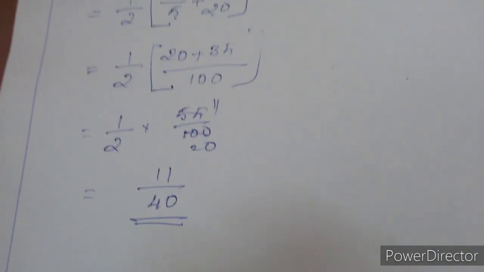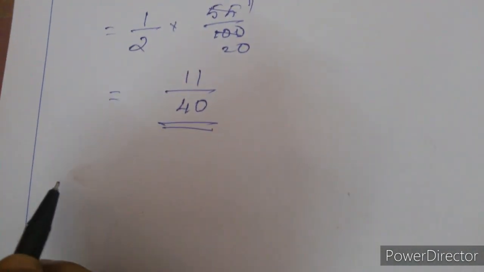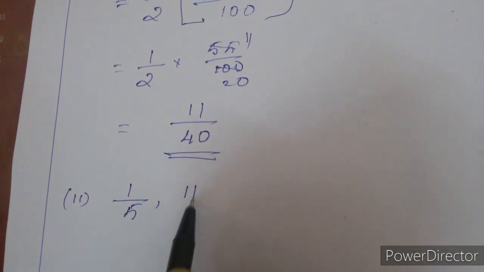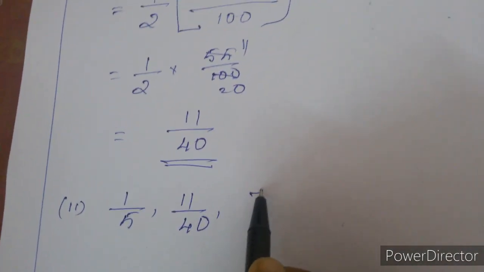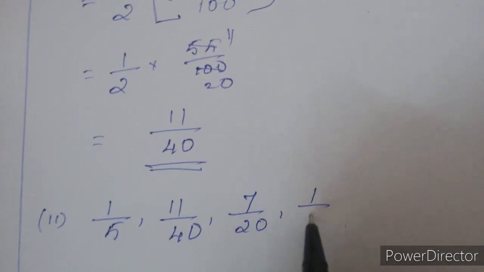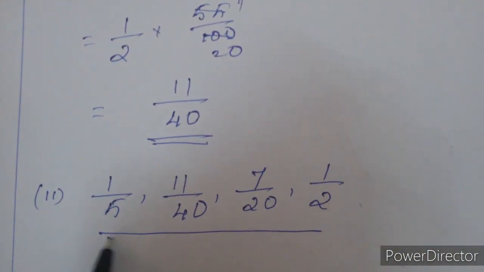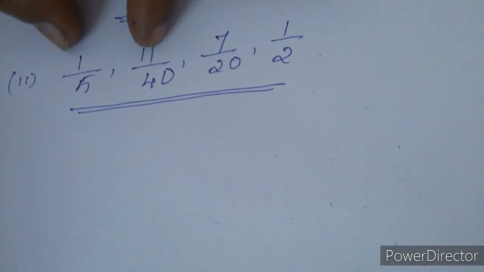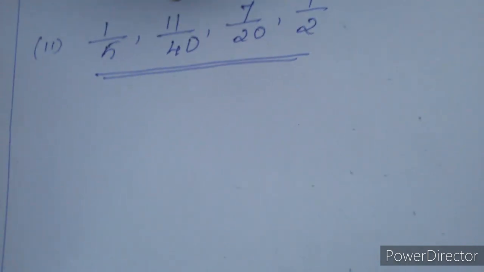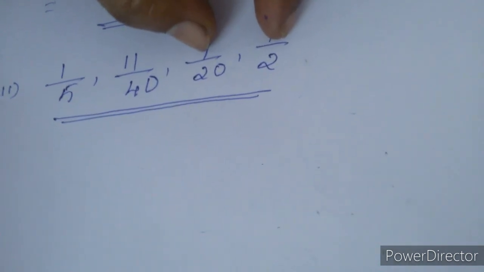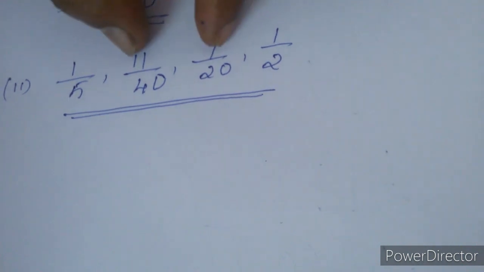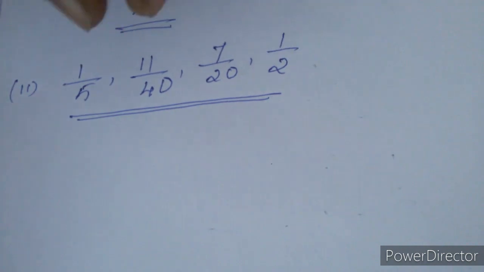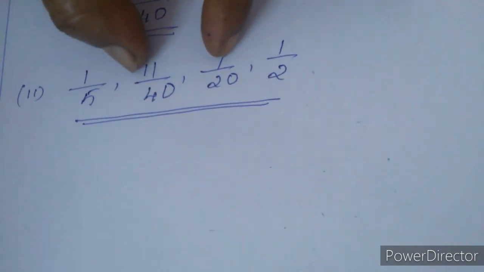Therefore the second set of numbers is 1/5, 11/40, 7/20, 1/2. Now we are going to find the third set. Third set means we have to find a number between the first two numbers, or the second two, or the third two. Anything we can take. Here we are going to take the second two numbers.